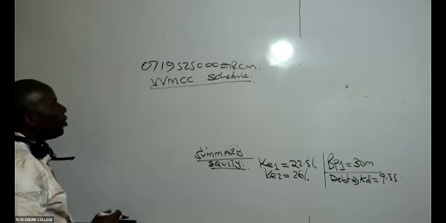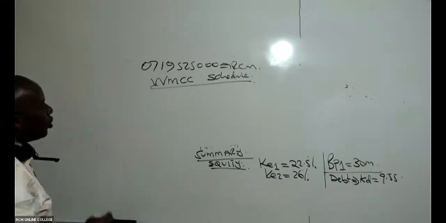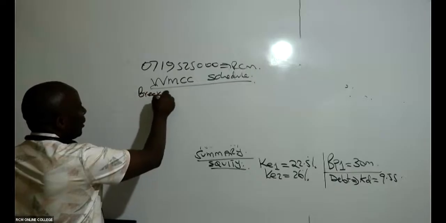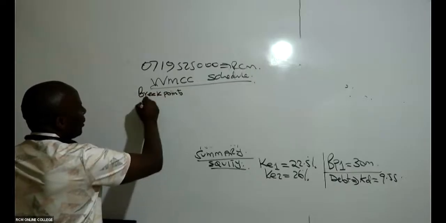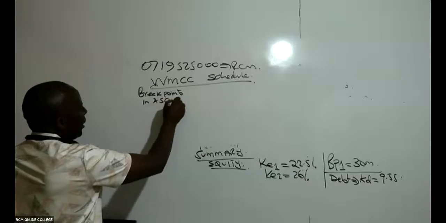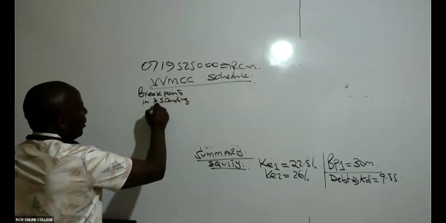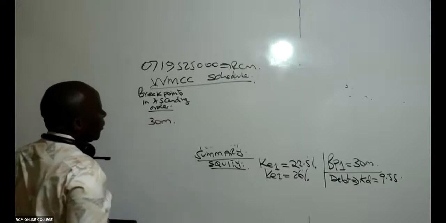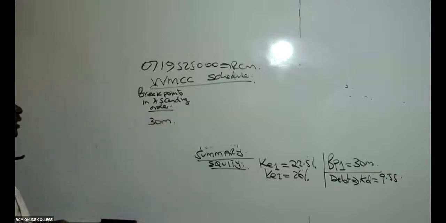So, weighted marginal cost of capital schedule. You shall give us breakpoints in ascending order. Fortunately, we only have one, which is 30 million.